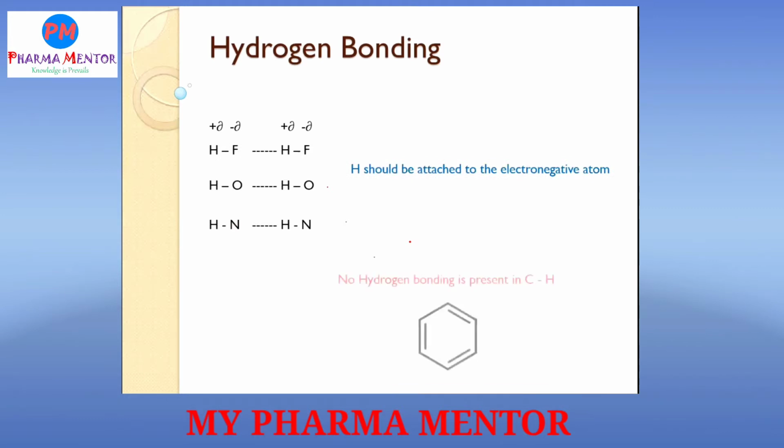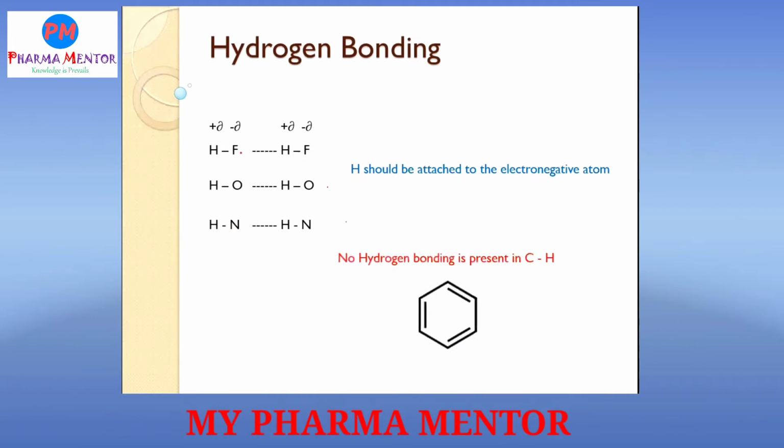Here, hydrogen should be attached to an electronegative atom. Now, what happens? The hydrogen bonding between hydrogen and fluorine is the very strongest hydrogen bonding. Then comes hydrogen bonding between oxygen and hydrogen, and then between nitrogen and hydrogen. Why is the hydrogen bonding in HF the strongest?